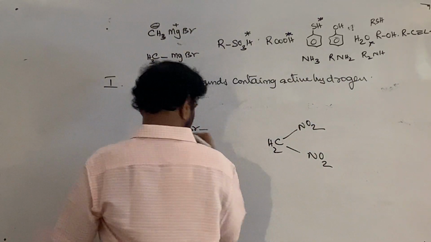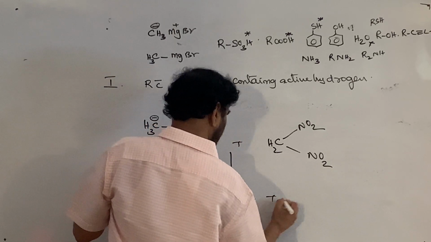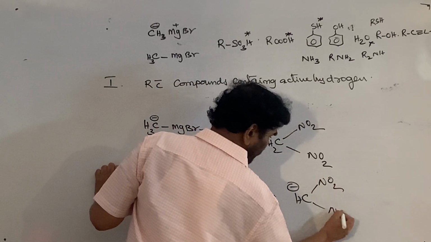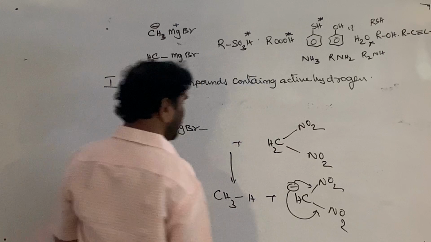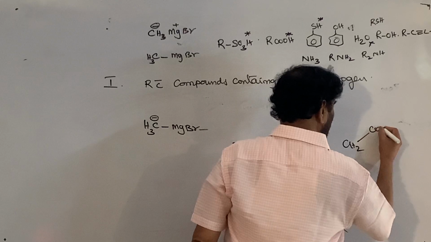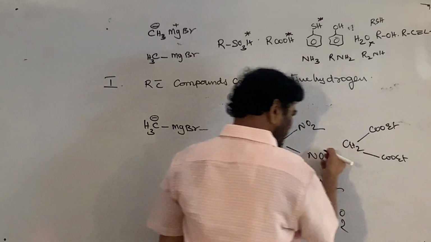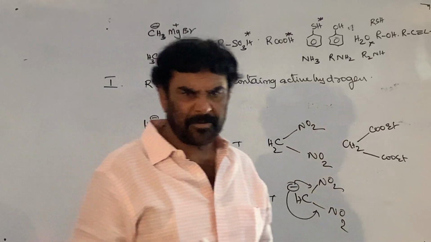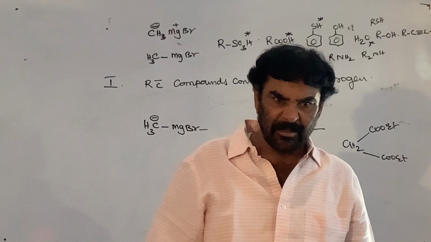If it is treated with the methyl Grignard, then what happens? It takes the hydrogen from this and converts it to CH minus NO2. Here, this negative charge is stabilized by resonance with this nitro group. This is a compound containing active hydrogen. We can take COOEt also. So there are many compounds containing active hydrogen that we can use. So this is one of the methods of preparation of alkanes,